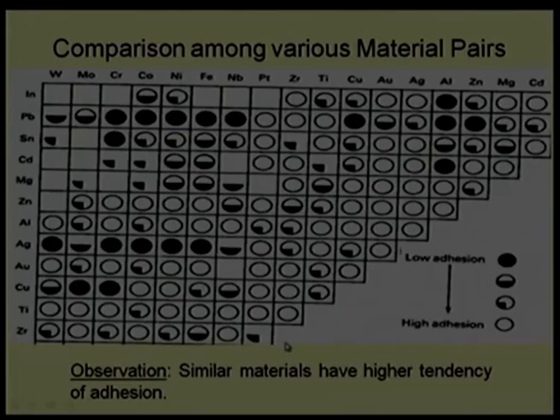That is always known: zirconium versus zirconium will have more molecular attraction. Similar materials have more attractive force, and they will increase the adhesion force, or we say they have a cohesion force, which will by and large be more than the adhesion force. So, that should be avoided.